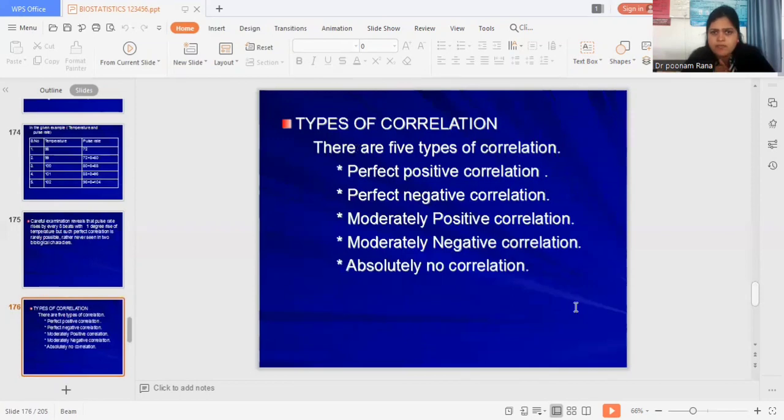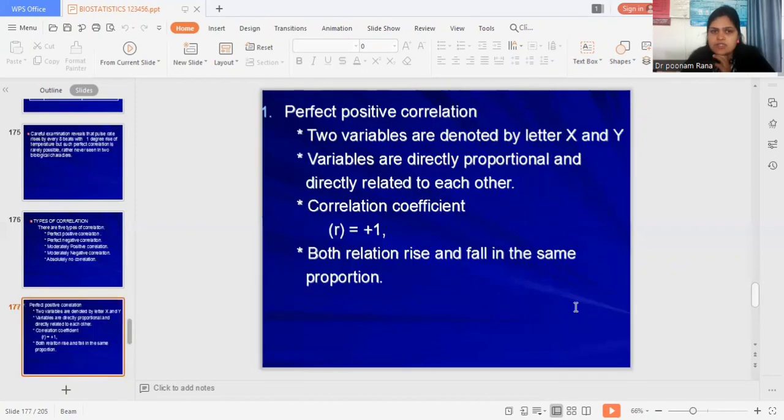So there are different types of correlation. There are 5 types of correlation. First one is perfect positive correlation, perfect negative correlation, then moderately positive correlation, moderately negative correlation, and absolutely no correlation.